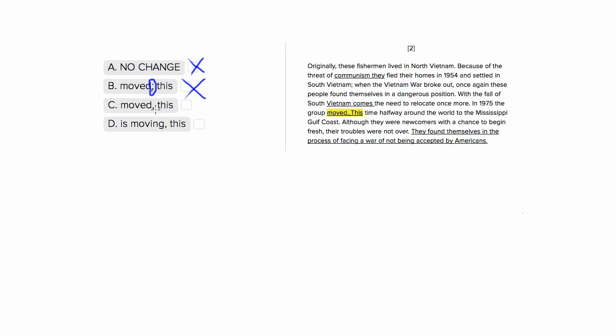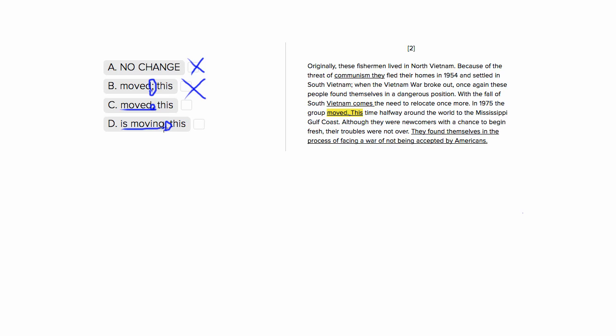Choices 3 and 4 both use commas. So a comma is going to be a valid thing to connect this second part of the sentence, but let's look at the difference. The difference in choices 3 and 4 is that choice 3 uses "moved" with this -ed. This is a past tense verb, and choice 4 is "moving," so that's present tense.